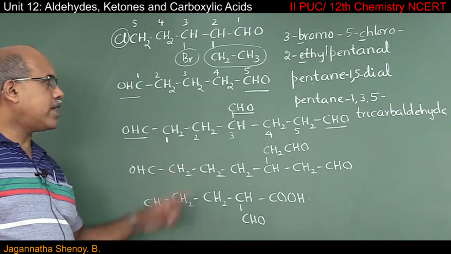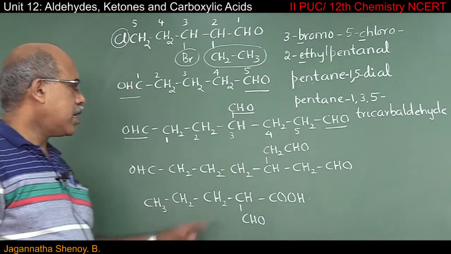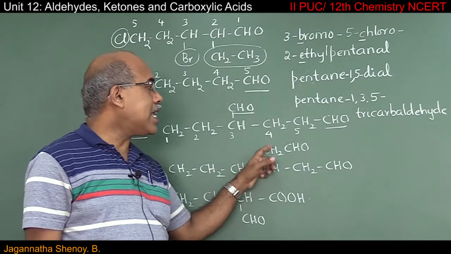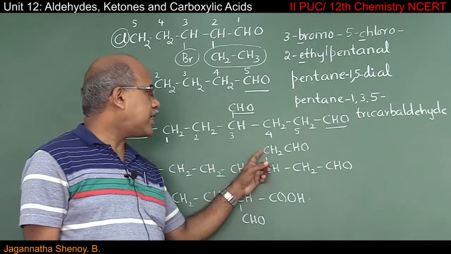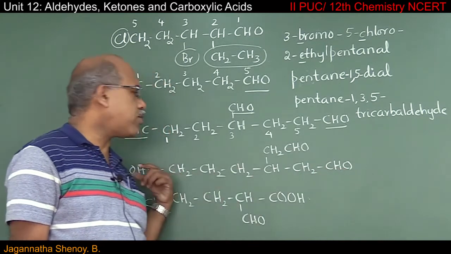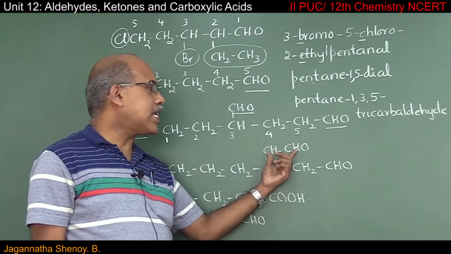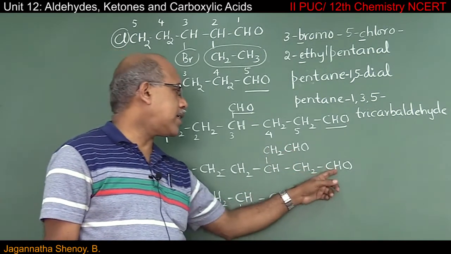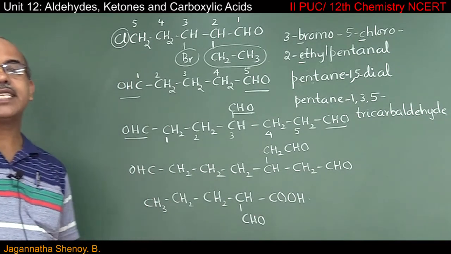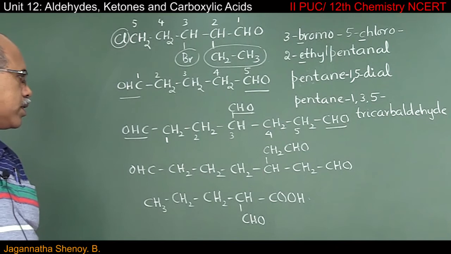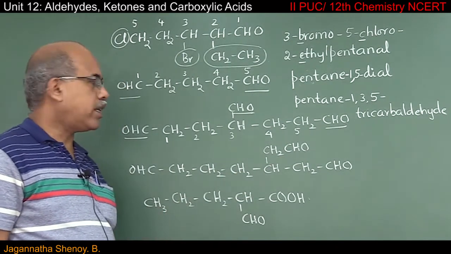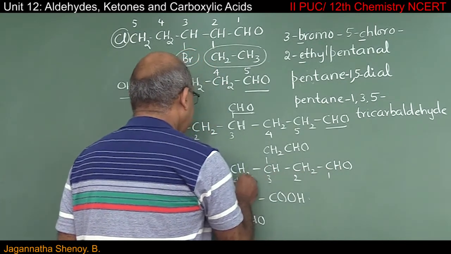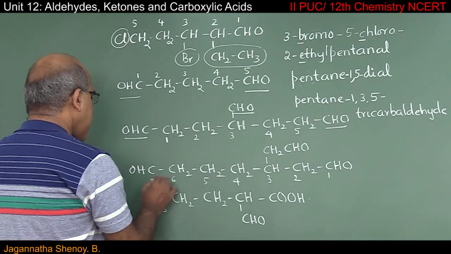The structure looks very similar to the first one, but the only difference is, if you consider this side chain, it is not CHO. It is a CH2CHO. Remember, CH2CHO is different from CHO. That is why this CH2CHO will be treated as a substituent, and these two CHO groups are considered as principal functional groups. So when I want to number this carbon chain, obviously I'll start from right to left. 1, 2, 3, 4. This is the fifth one, 6 and 7.